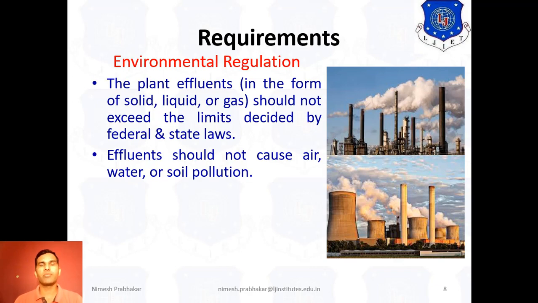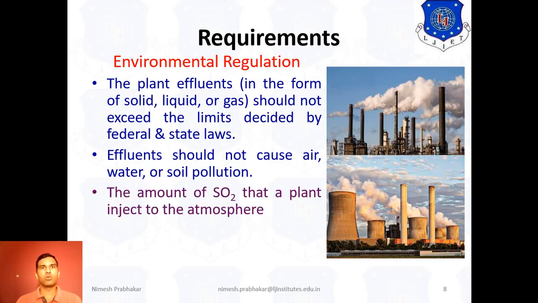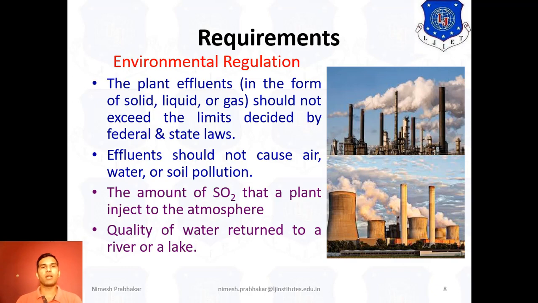Now, to understand this, we take one example: the amount of SO2, sulfur dioxide, that a plant injects into the atmosphere should not exceed the limit decided by the country or the federal law. Then we can understand another example: the quality of water returned to a river or lake should not exceed the limit decided by the federal or state law. So, this is the third one, environmental regulation.